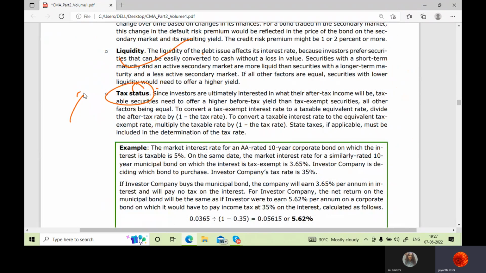Now, every investor would look into tax status also. If you're an investor, you may have a mindset that if I invest in some securities, the interest I get should be exempted from tax. That means the government should not charge any tax on the interest income I'm receiving from that company. Correct? You will think it or not. Many people think in that way.